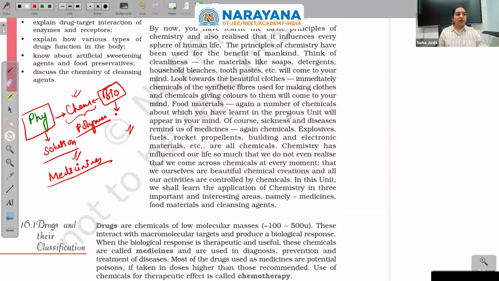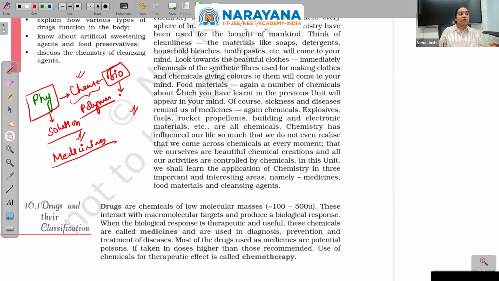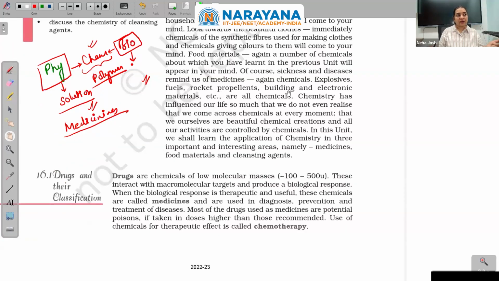Coming back to this, food materials are again a number of chemicals about which you have learned in the previous unit, biomolecules, will appear in your mind. Of course, sickness and disease remind us of medicines, which are again chemicals. Explosives, fuels, rocket propellants, building, and electronic material, etc., are all chemicals.